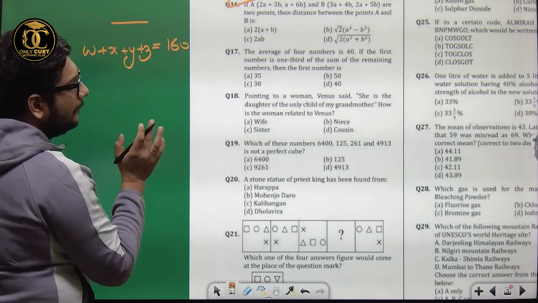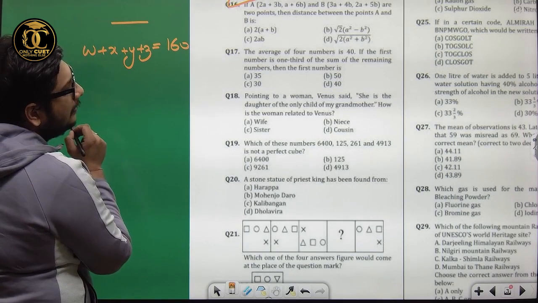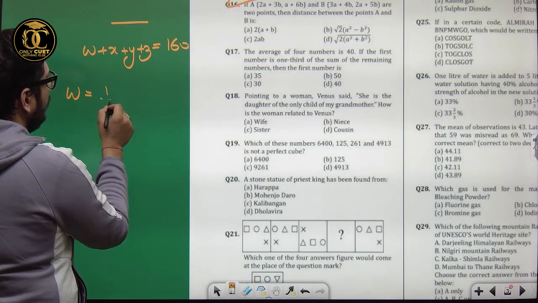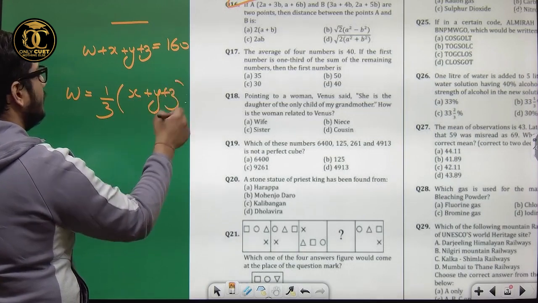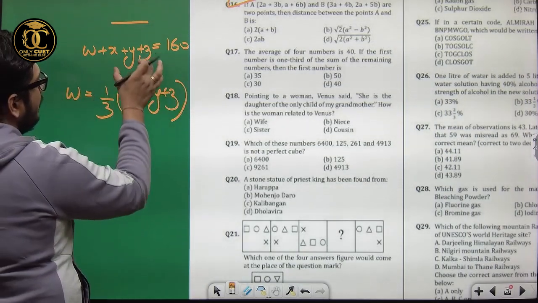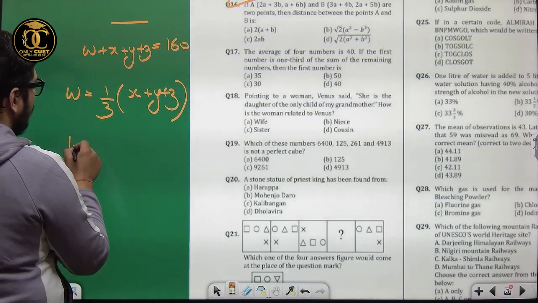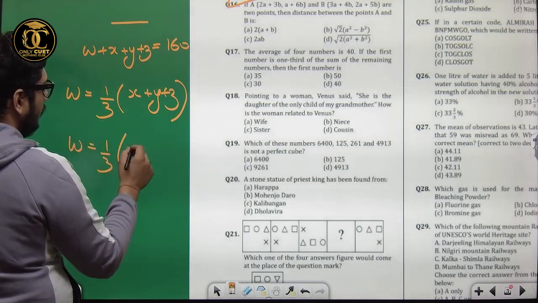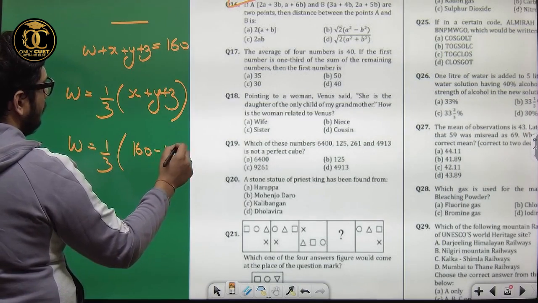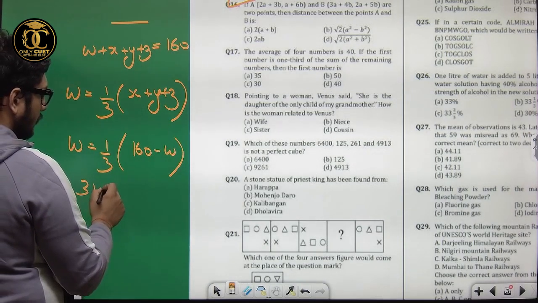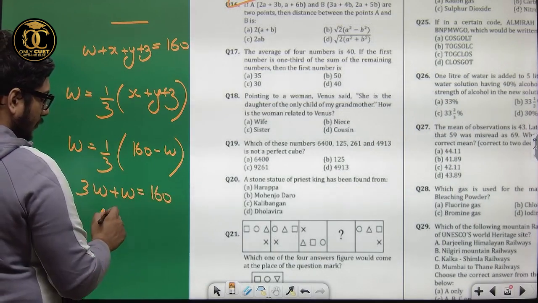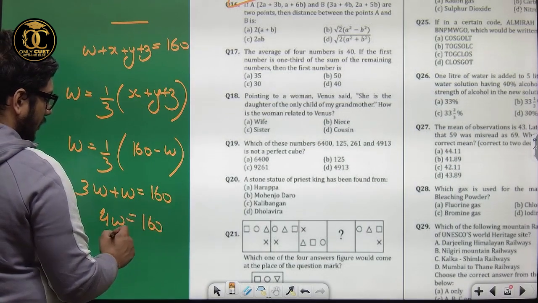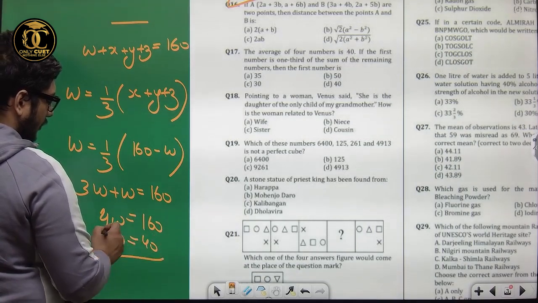That is okay. It also says the first number, that is W, is one third of the sum of the remaining, X plus Y plus Z. Can I write X plus Y plus Z as 160 minus W? W is one third of (160 minus W), so 3W plus W equal to 160, 4W equal to 160. W equal to 40.